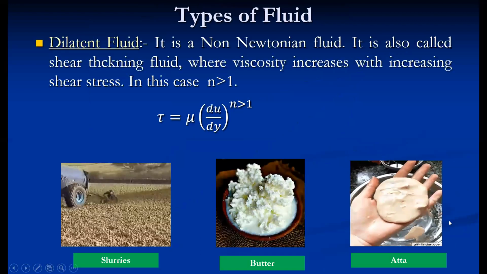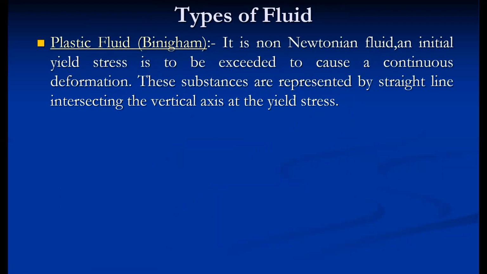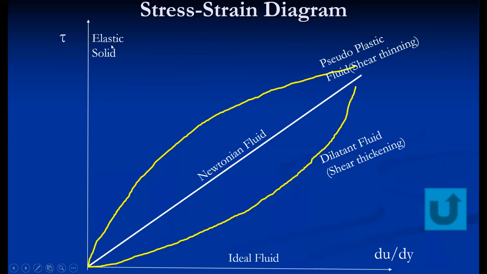There are a few more types of non-Newtonian fluid. That is called a plastic fluid or Bingham fluid. Here, initially such fluids are solid. Some yield stress has to be exceeded to cause a continuous deformation. And these substances are represented by a straight line intersecting the vertical axis at the yield point. So such a fluid is called a Bingham fluid. It is also called an ideal fluid, ideal plastic fluid.